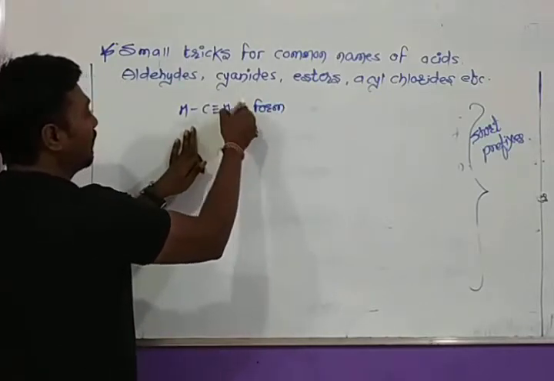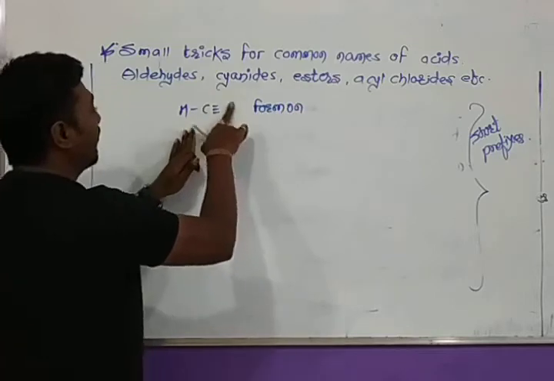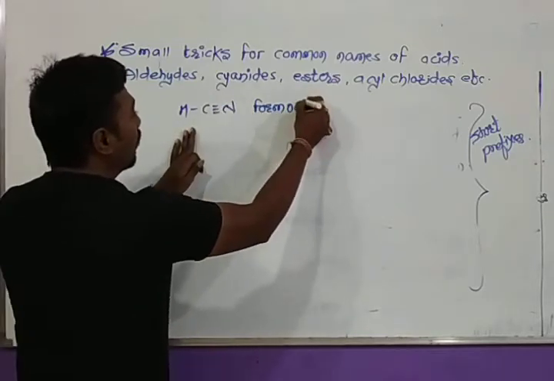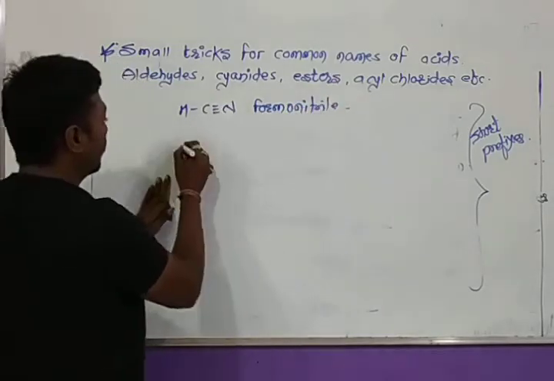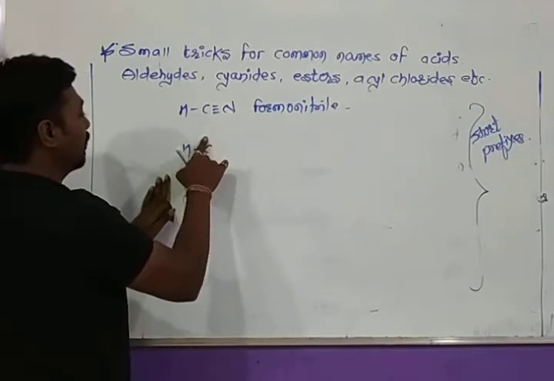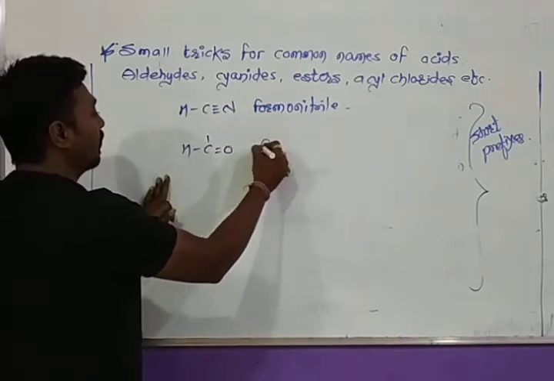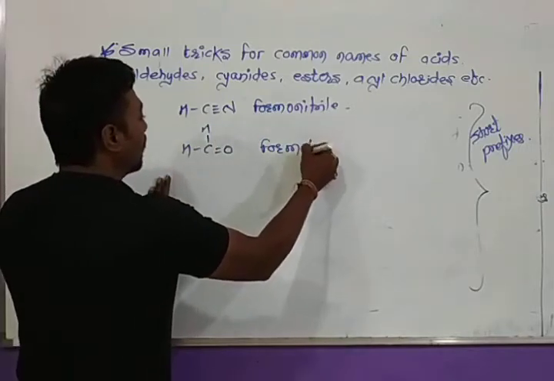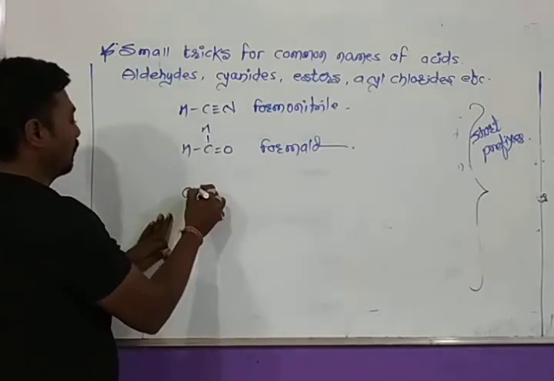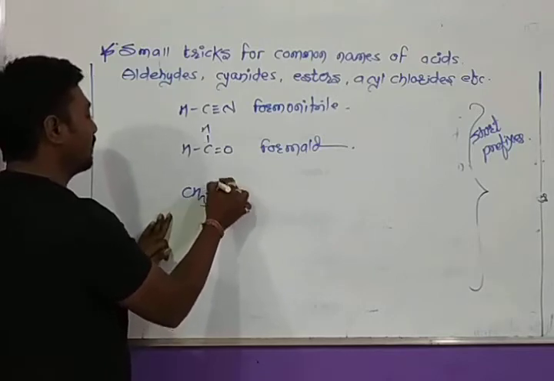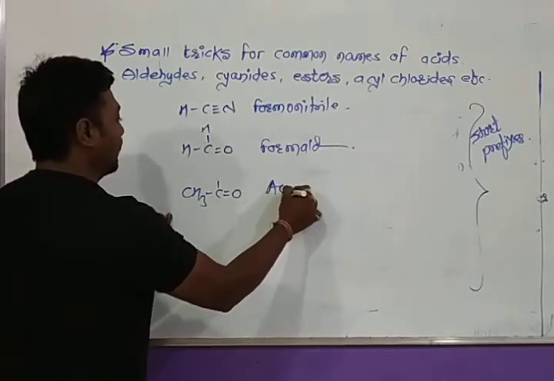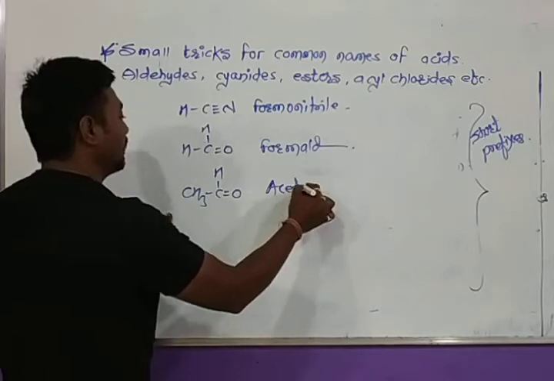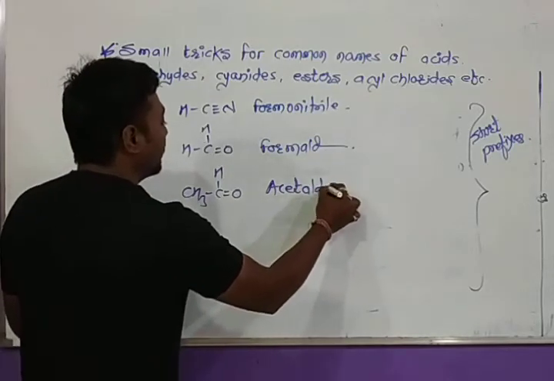And it will be formonitrile. What do I put before the name of this compound? Yes, form. And if hydrogen is present, it is formaldehyde. What do I put before the name of this compound? Yes, acet. And in the common system, this compound will be acetaldehyde.